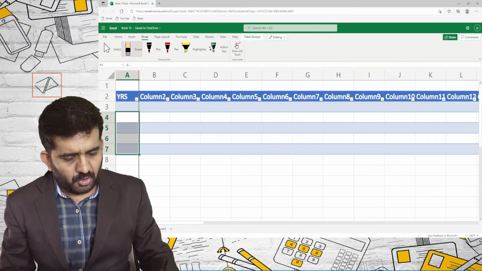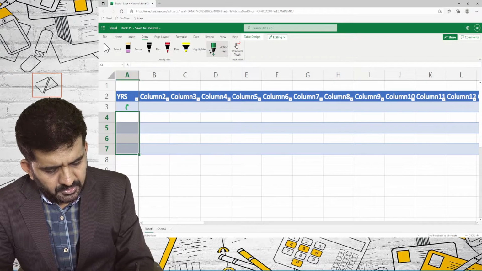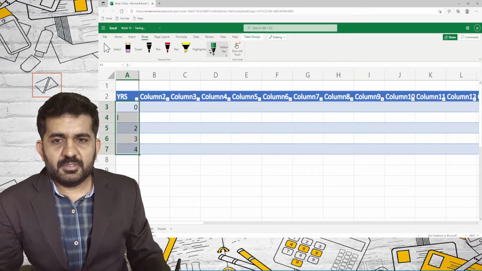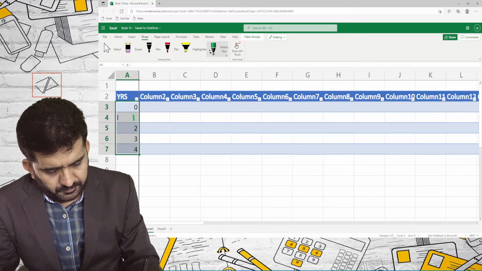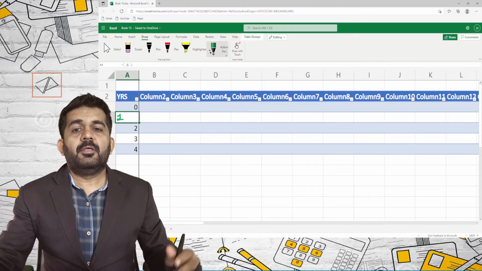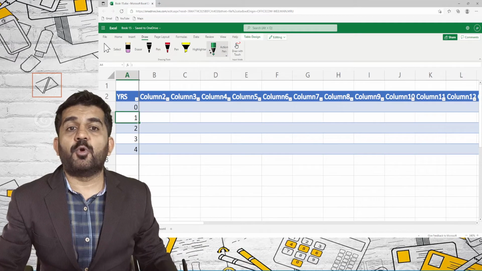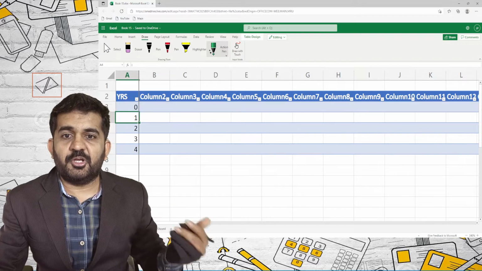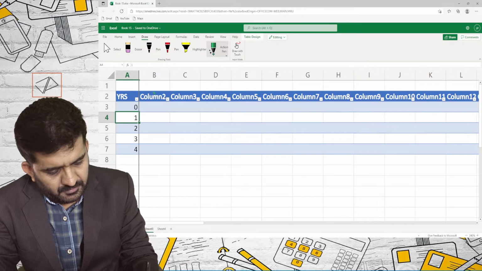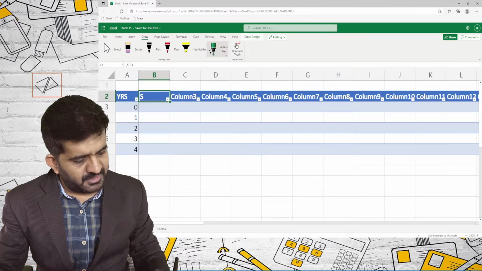So let me draw the columns. Year column: 0, 1, 2, 3, and 4. There are 4 years. So let me first find out the profit from the project. Then I'll convert it into cash flow. For finding out profit, first I'll have to write down sales. So first column is sales. 966, 966.